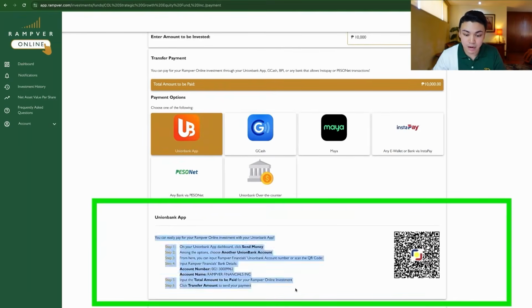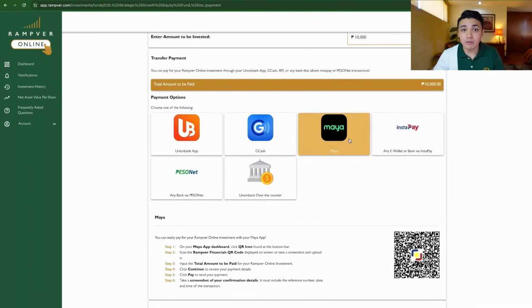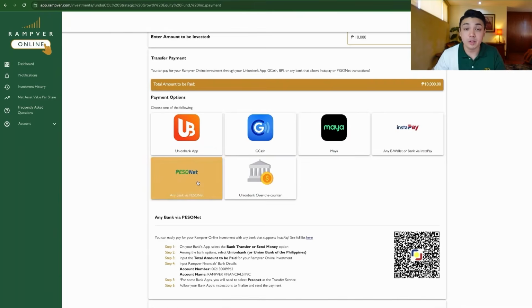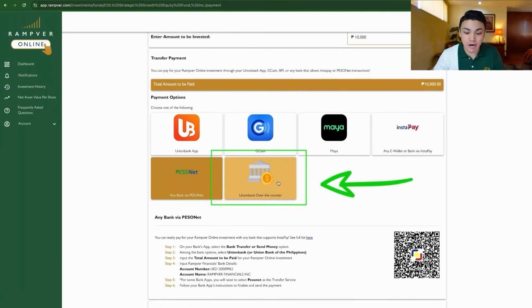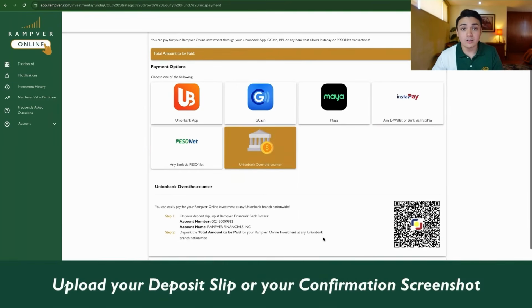You'll need to pay this bank account using this QR code, or you can just copy-paste naman the details here as well. Same as GCash, dito rin si Maya, or any of your favorite bank or e-wallet that supports InstaPay or PesoNet. So ito naman yung mga options natin. For those who are not digital or let's say may kalakihan ang inyong investment, we also have over-the-counter through Union Bank. Ito yung details and you just need to upload your deposit slip or your confirmation screenshot.